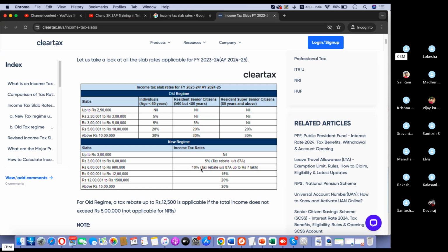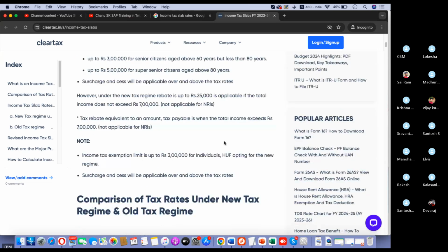6 lakhs to 9 lakhs, then 10% tax rate will be imposed. 9 lakhs to 12 lakhs, 15%, and 12 lakhs to 15 lakhs, 20%, and above 15 lakhs, 30% tax rate. Okay, so these are the things we should understand. So if your income is above 15 lakhs, then the 30% slab rate will be imposed.